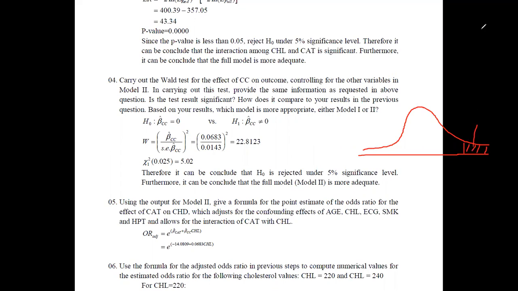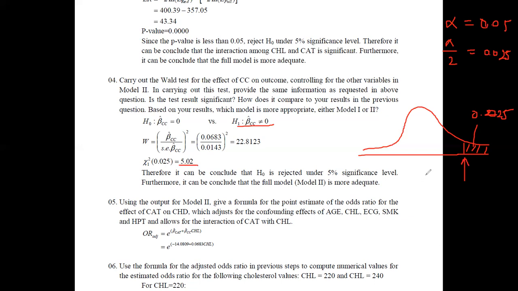Here we are testing with alpha equals 0.05. Since we are using the two-sided test, we have to deal with alpha divided by 2, which is 0.025. Now we use the chi-square distribution with the alpha value of 0.025, and it gives the critical value with the degrees of freedom as 5.02. Now we have identified this quantity.